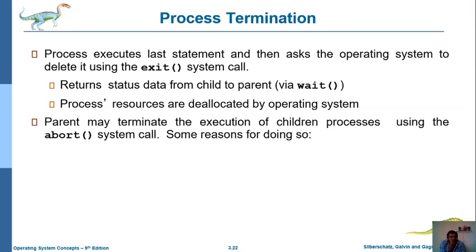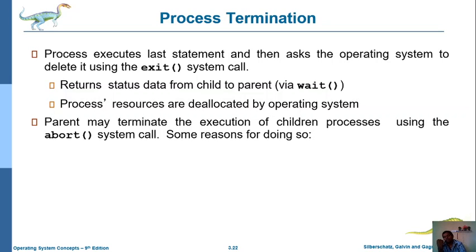So while terminating any process, we use three system calls in total: exit, wait and abort. Exit is used for simply terminating the process, and wait is used to wait for completion of the children processes and copy their data. In case you want to terminate that particular process without waiting for the children nodes, you use the abort system call.